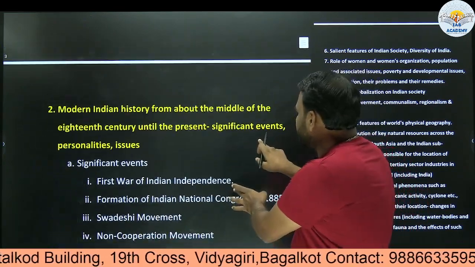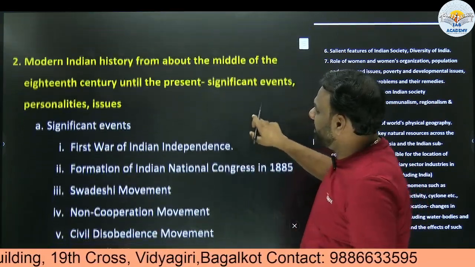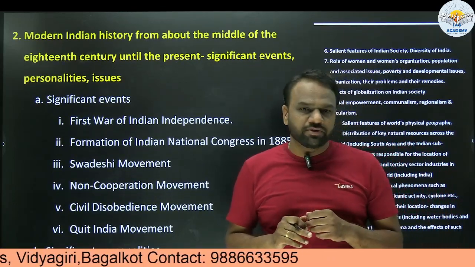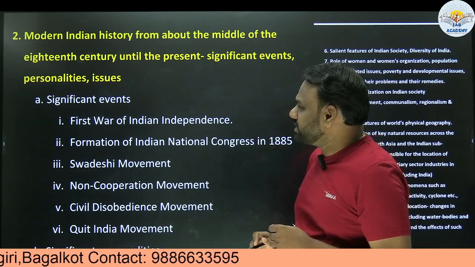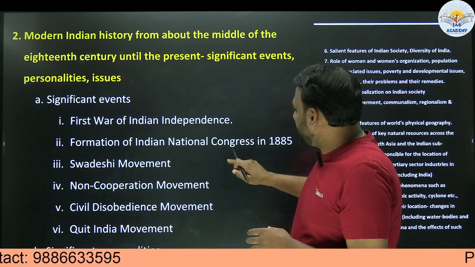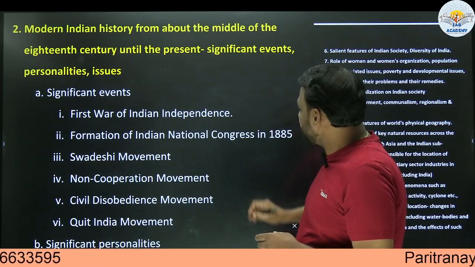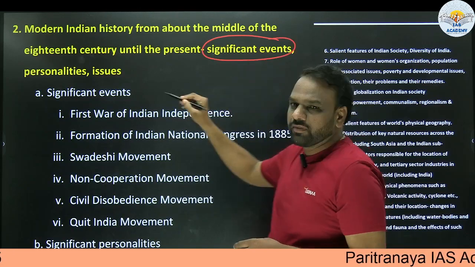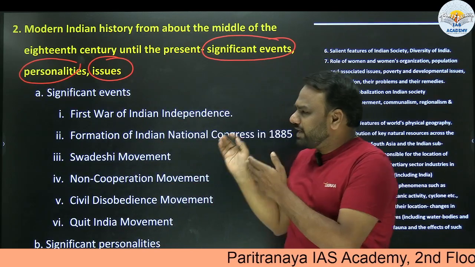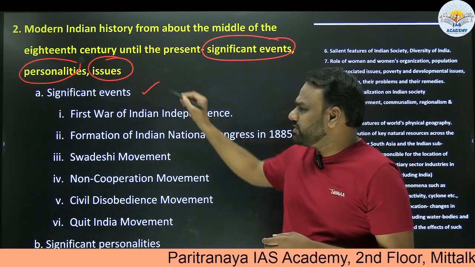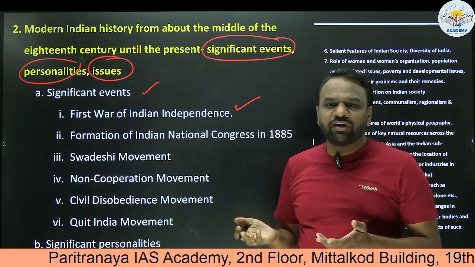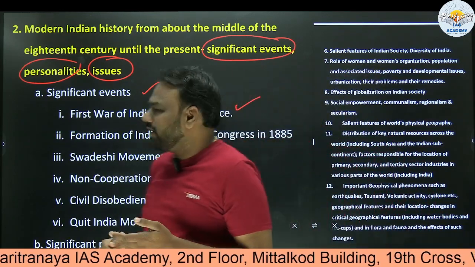Next, modern Indian history from about the middle of the 18th century until the present: significant events, personalities, issues. Again, modern history is too vast, but here, just to make you understand, I have tried to decipher a few things. What is present in the syllabus? Significant events, significant personalities, significant issues. I have taken just a few examples. What are the significant events, important developments that have taken place? First war of Indian independence. It's a significant event which has taken place in India's history.